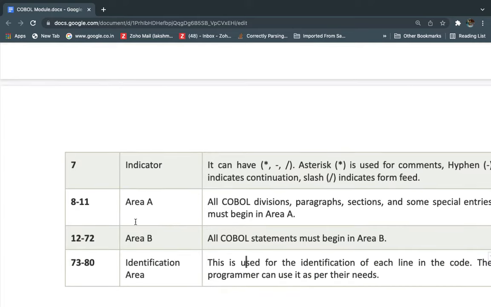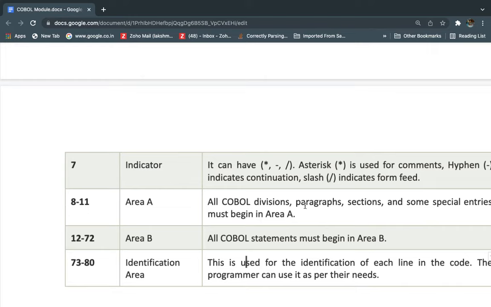Next, the 8th to 11th columns, which we call area A or margin A. In area A we write all the COBOL divisions. We have four divisions: identification division, environment division, data division, and procedure division. Those divisions can start anywhere between the 8th and 11th columns, and continue up to the next. It should start within this range only.